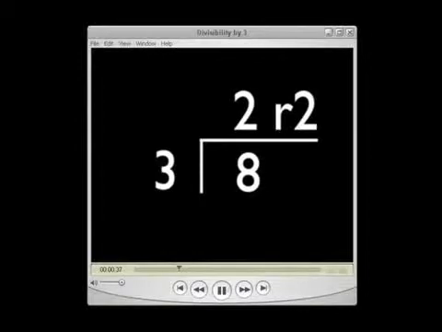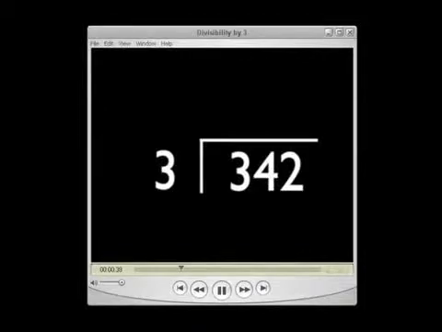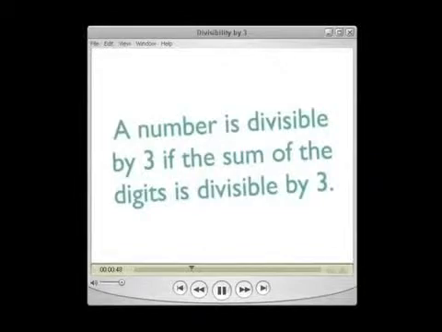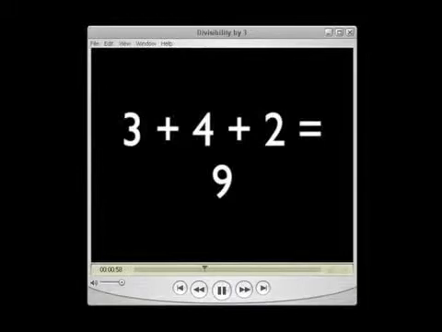To tell if the number 342 is divisible by 3, you could do a long division problem. Or you can use the divisibility rule for 3. That rule is, a number is divisible by 3 if the sum of the digits is divisible by 3. So, instead of dividing 342 by 3, we can add its digits. 3 plus 4 plus 2 equals 9. The sum is 9, and that's divisible by 3, so the number 342 is divisible by 3.